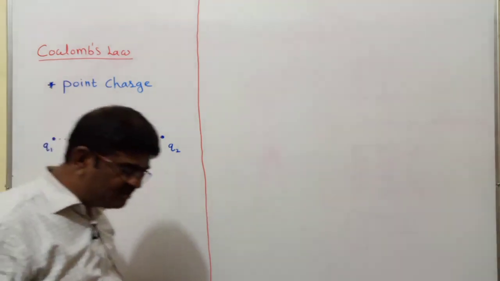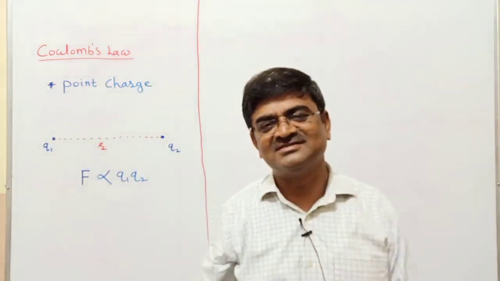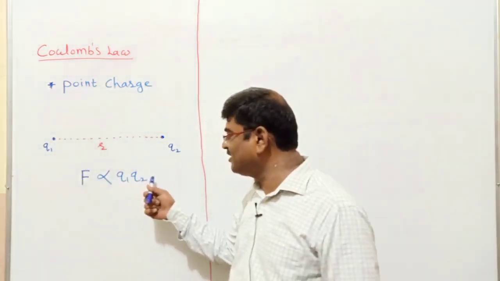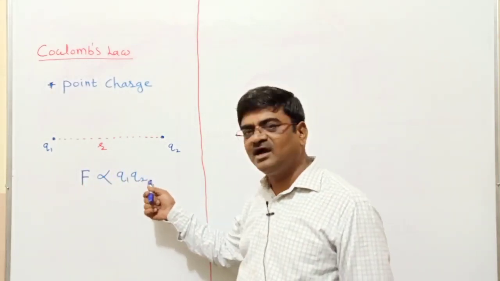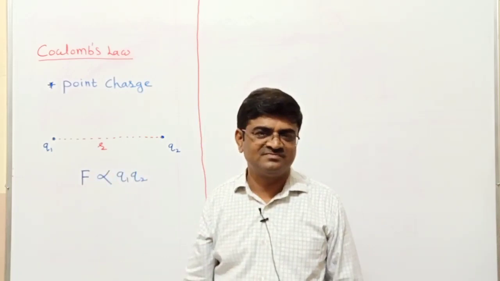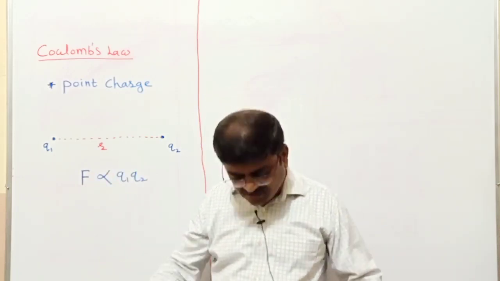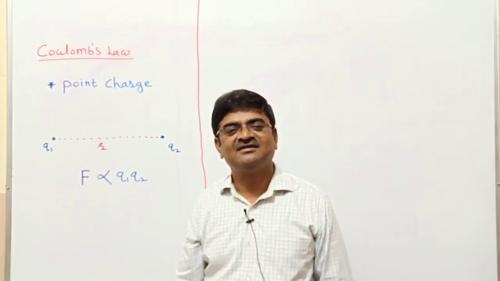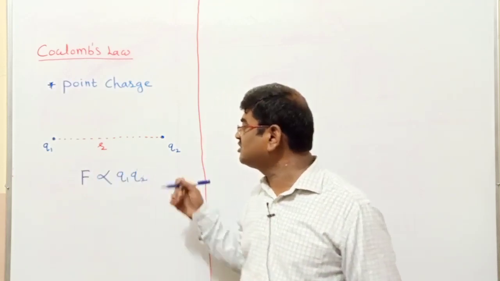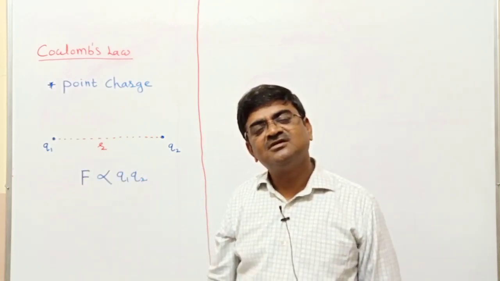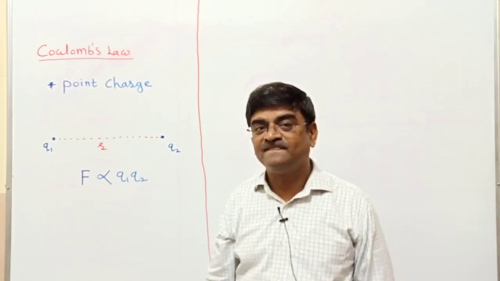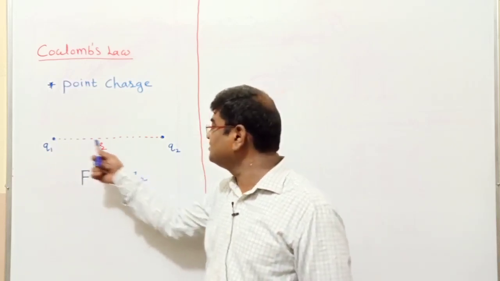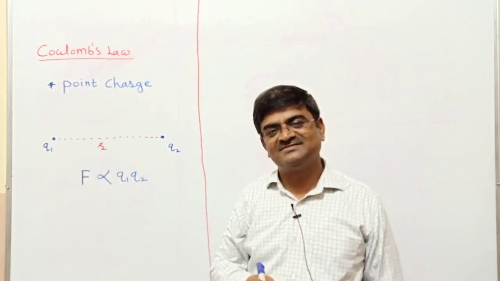the product of the magnitudes of those two charges. More the product, more is the force. Less the product, less is the force. He further noticed that the force of attraction or repulsion is also dependent on the separation between the two charges.